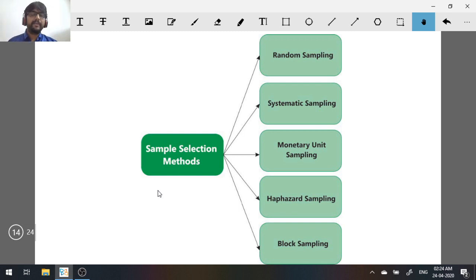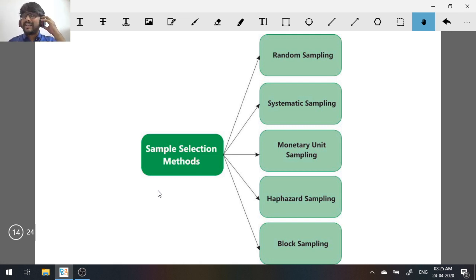Simple random sampling means, imagine the population is there and you do random selection on the whole population. This is like a lottery. A lottery system is a random selection because you don't know which number is being picked. You cannot be biased there. Okay, that is simple random sampling.